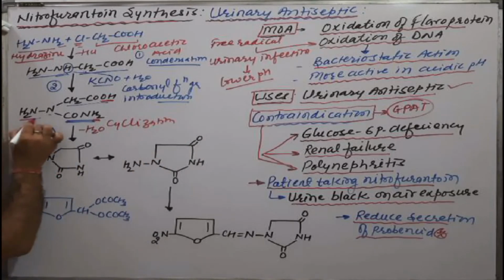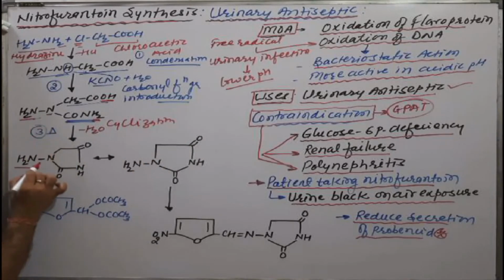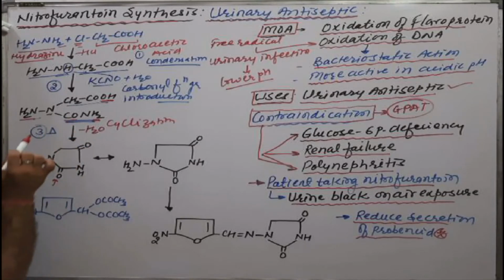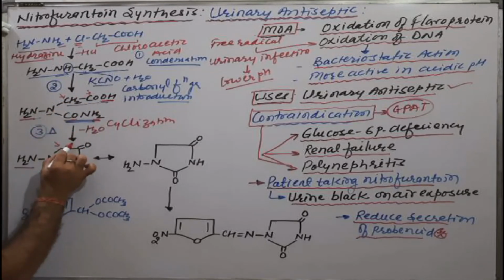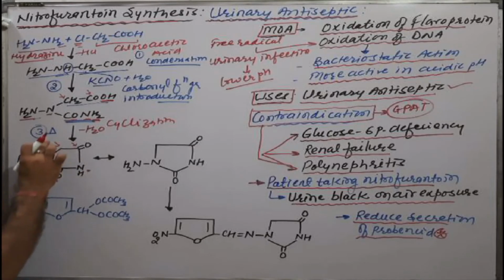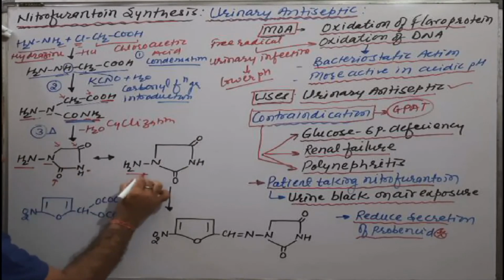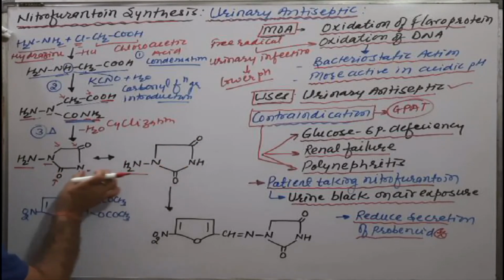This NH2, this nitrogen, this carbonyl functional group, this CH2, this other carbonyl functional group, this NH: means cyclization occurs.